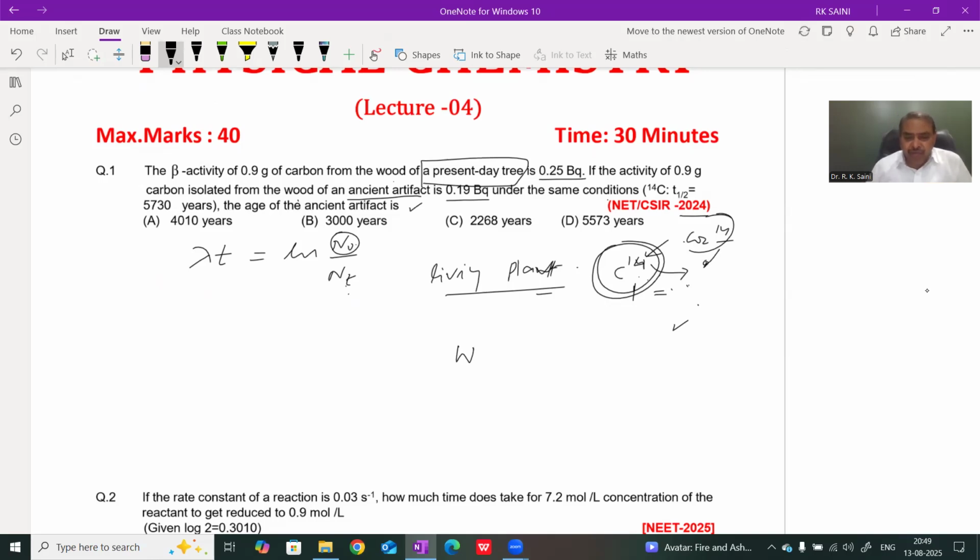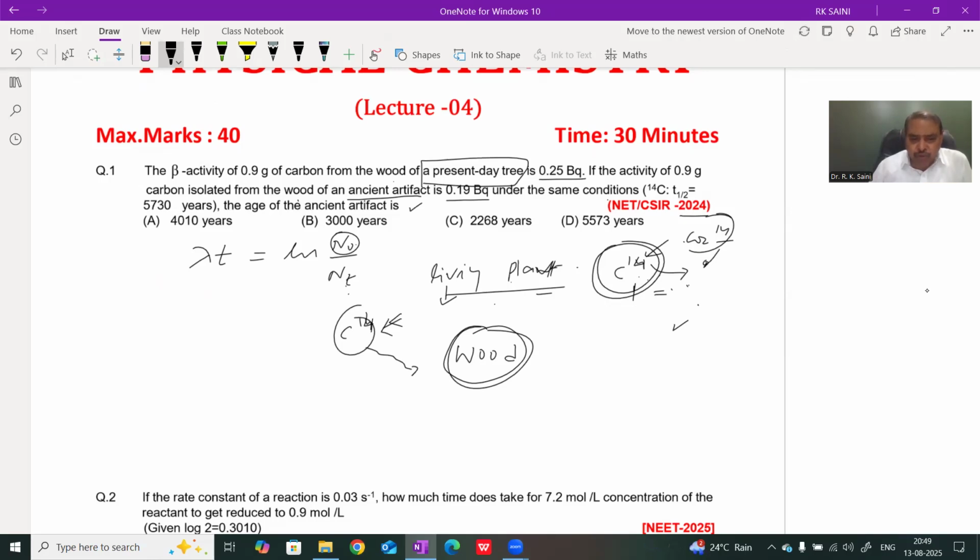But when we find C14 in wood, meaning the living plant has died, the amount of C14 continuously decays, but it cannot absorb CO2 from the atmosphere because respiration and photosynthesis have stopped.